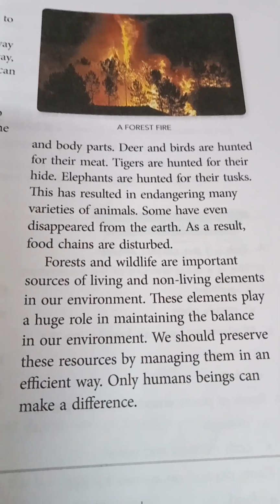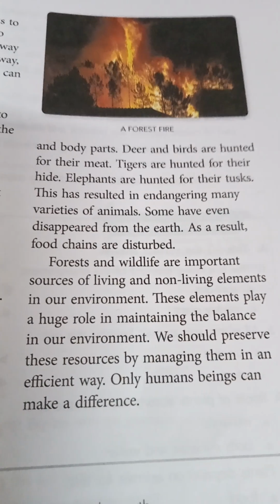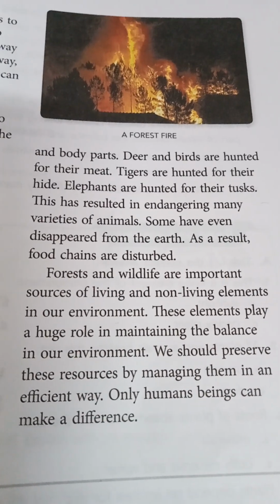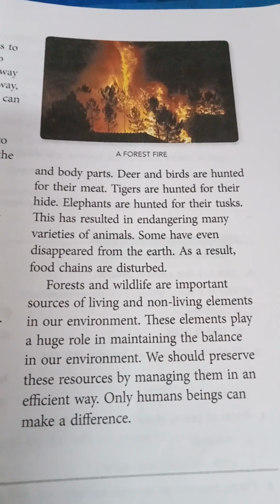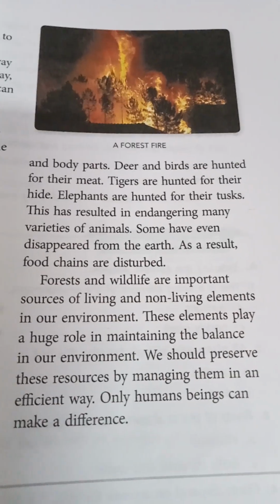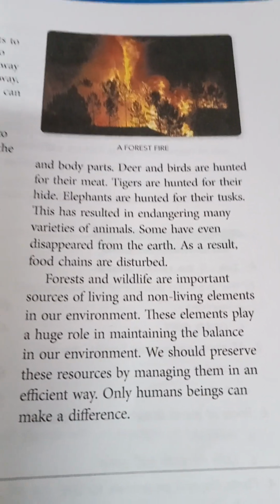Forest and wildlife are important sources of living and non-living elements in our environment. These elements play a huge role in maintaining the balance in our environment. We should preserve these resources by managing them in an efficient way. Only human beings can make a difference.